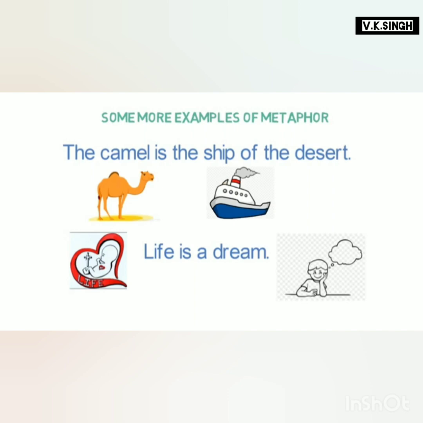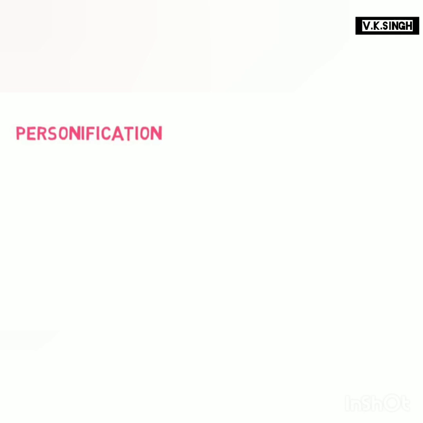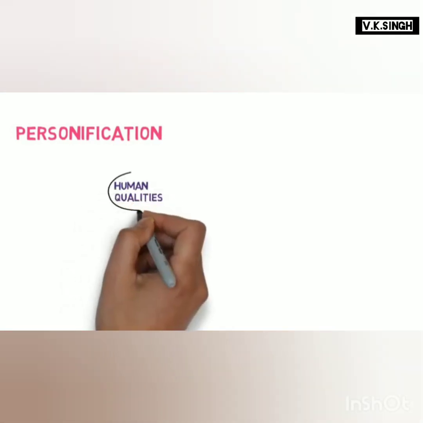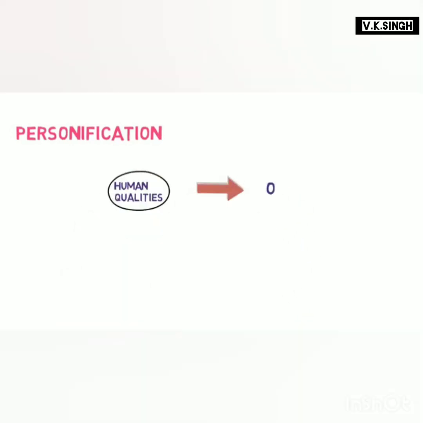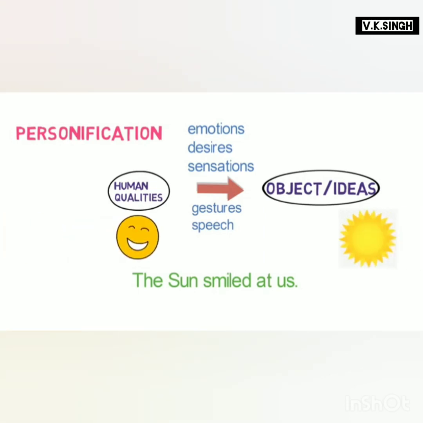Let's look into the next type of figure of speech, personification. Personification is a figure of speech where human qualities are given to objects or ideas. These qualities may be emotions, desires, sensations, gestures, and speech. Let's look into some sentence examples of personification. The sun smiled at us. Here we are giving a quality of human which is smile to an object, sun. So personification is used here.